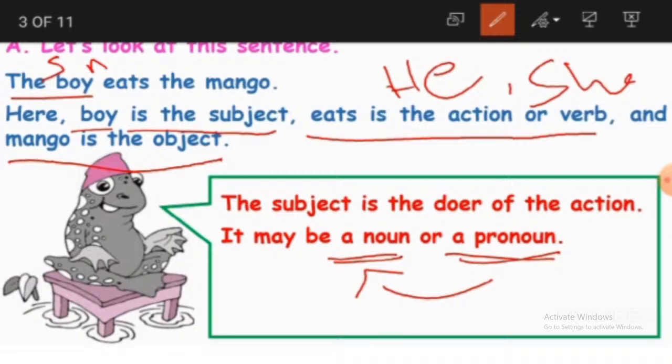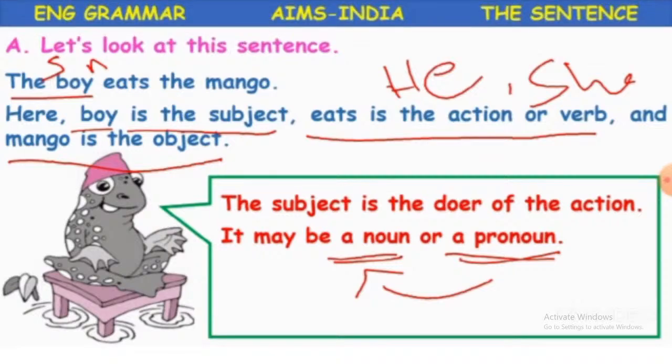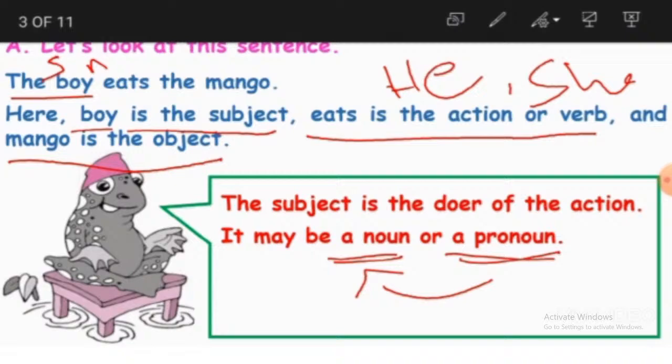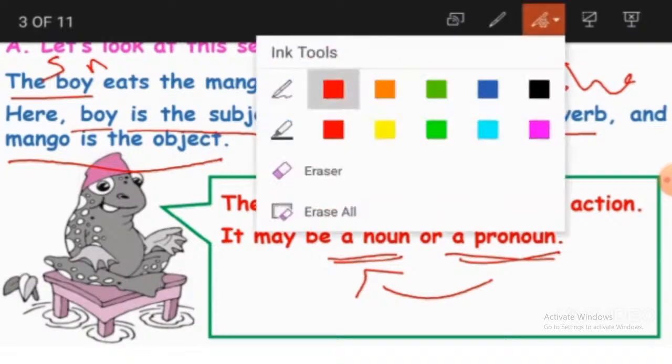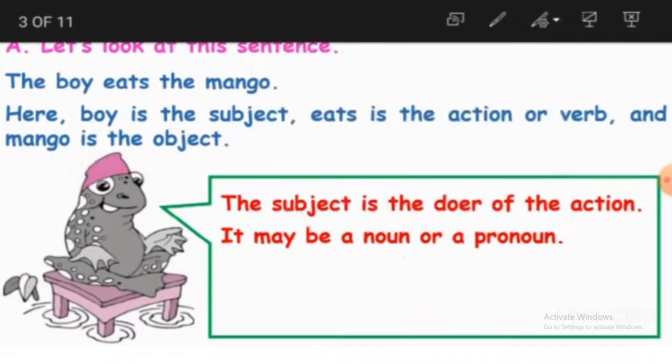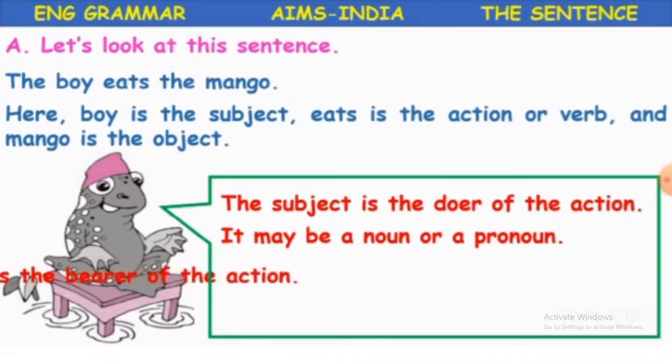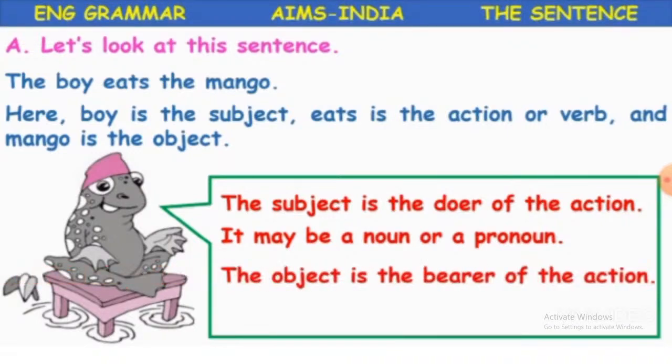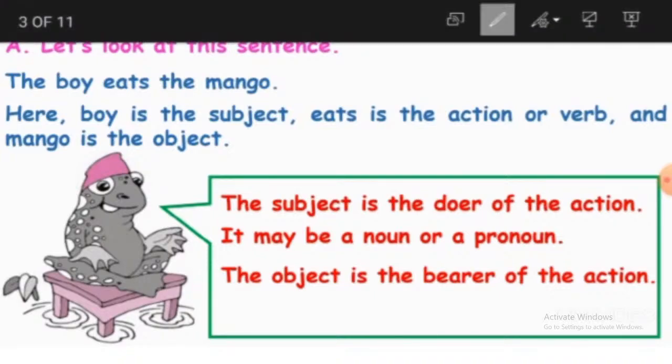So the boy is the subject here, and eats is the action or a verb. Action in the sense of a work, or doing some work. And mango is the object. Here the object is the bearer of the action. What is this subject doing? It is doing something. It is eating the mango. The boy is eating the mango.